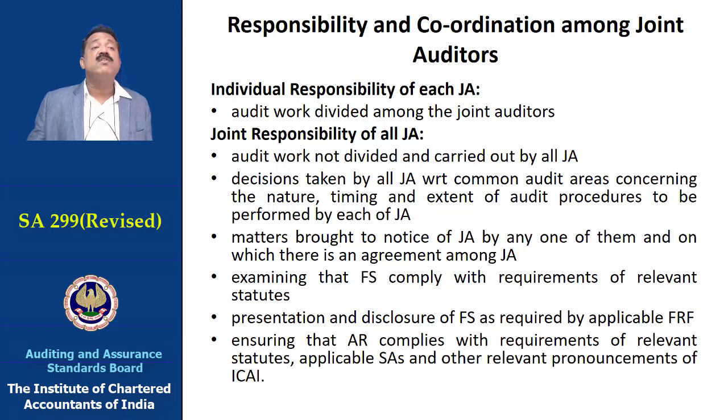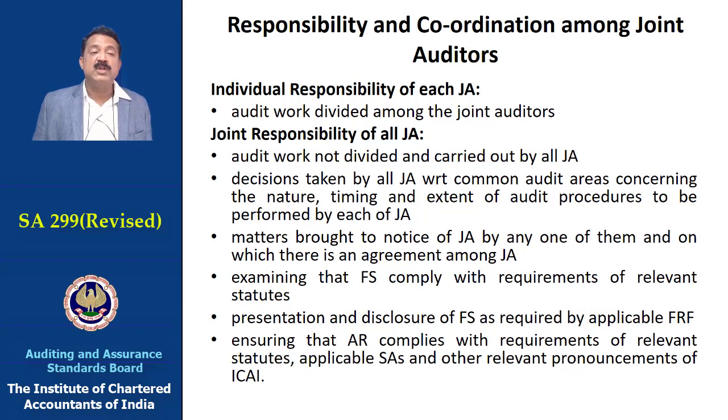So whatever we have decided in the joint audit planning stage about the nature, time, extent of audit procedures, etc., to be performed by each, all auditors would be responsible jointly for the same.